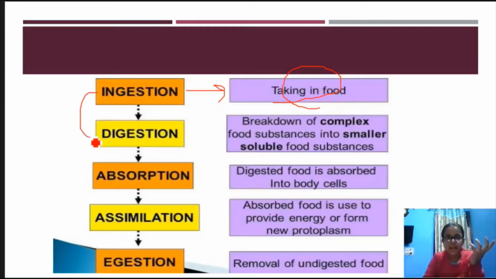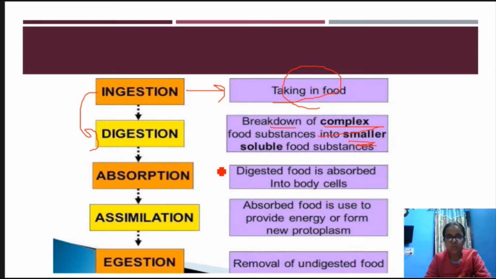And the second step is digestion. Digestion is the breakdown of complex food substances into smaller soluble food substances. The complex food substances are the substances which are taken in from our mouth into the stomach, and the smaller soluble food substances are the substances which are converted from complex food substances.